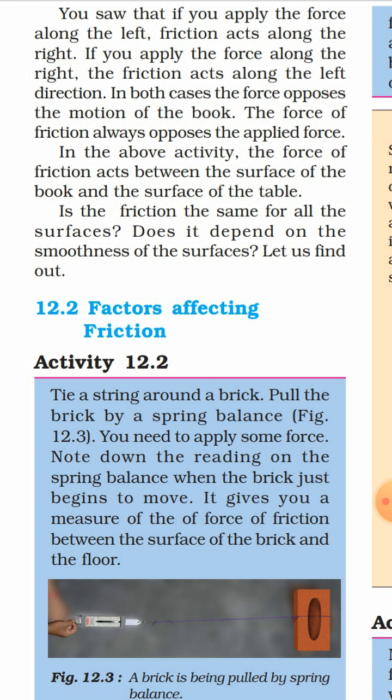मीन्स कि अगर हम फ्रिक्शन फोर्स को देखना चाहते हैं तो अगर हम फोर्स जो है लेफ्ट में लगाते हैं तो फ्रिक्शन फोर्स राइट में लगेगा. क्यों? The friction force always acts opposite to the direction of motion. If you apply the force along the right, the friction force acts along the left.